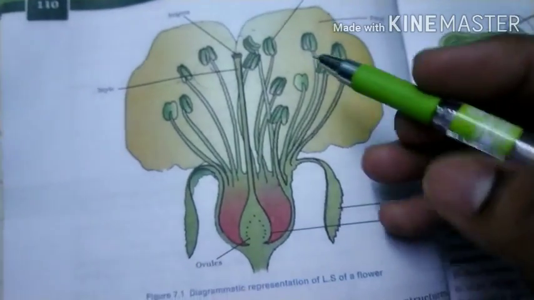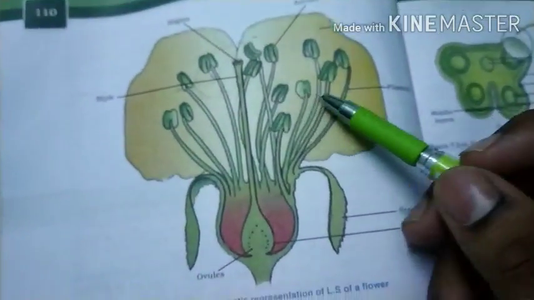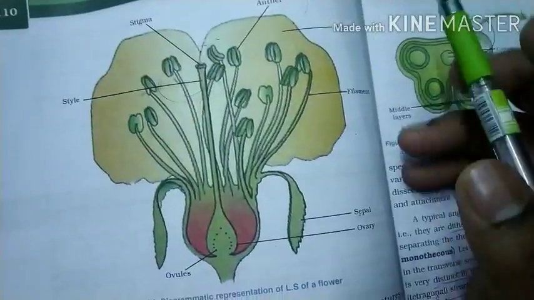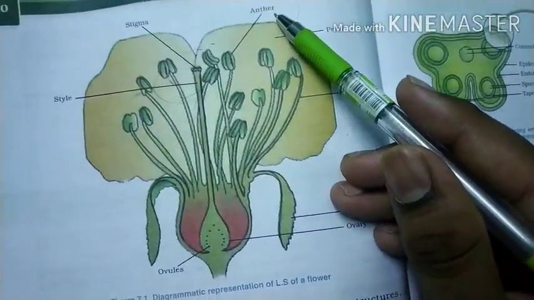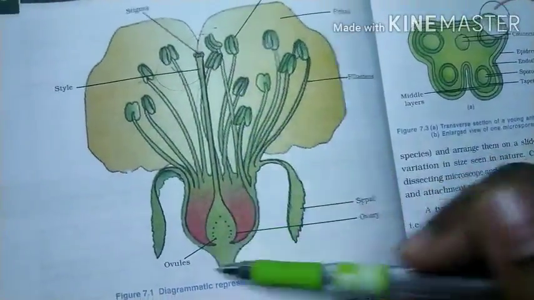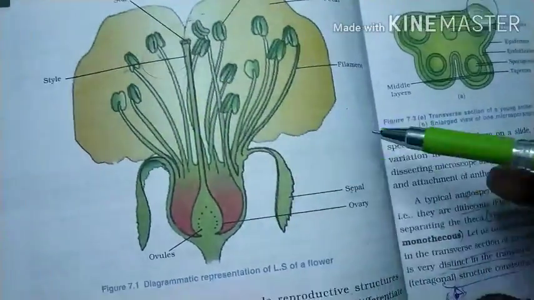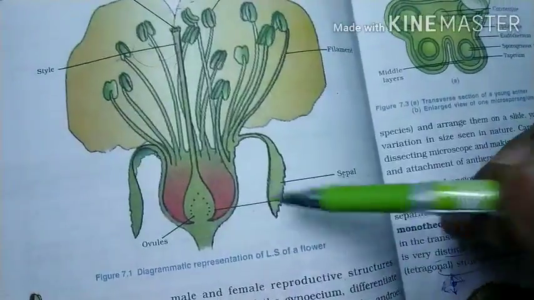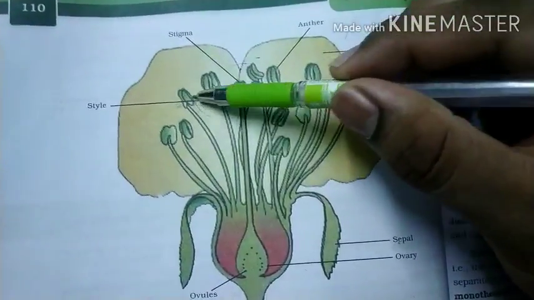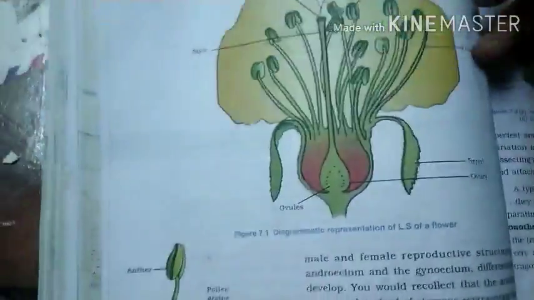Here is a diagrammatical representation of the LS of a flower. Firstly, the flower is a reproductive organ, as I told you earlier. Here the anther is present and the stigma is present. The stigma is the entry point to the female gametophyte. Then there are the style, filaments, sepals and ovary, these are the positions. Let me show you the anther.